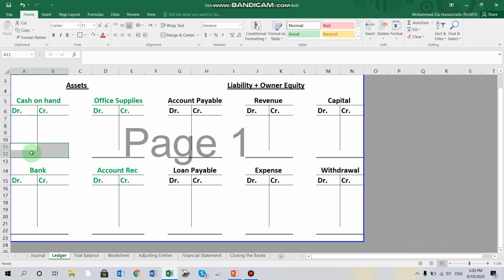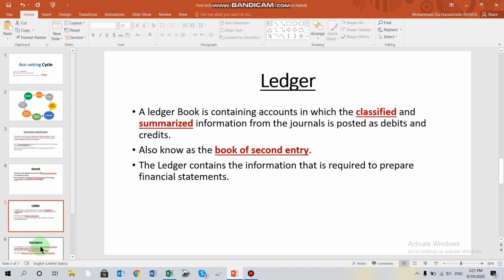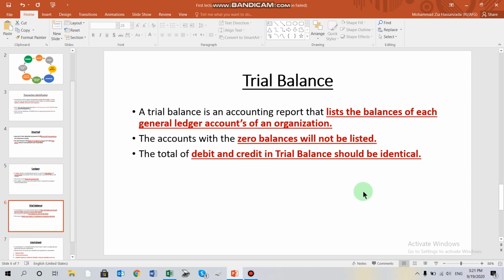These balances are used for preparation of the financial statements, especially for the preparation of the trial balance, which is one of the accounting reports. The trial balance is an accounting report that lists the balances of each general ledger account of an organization. Only those accounts whose balance is zero will not appear in the trial balance.